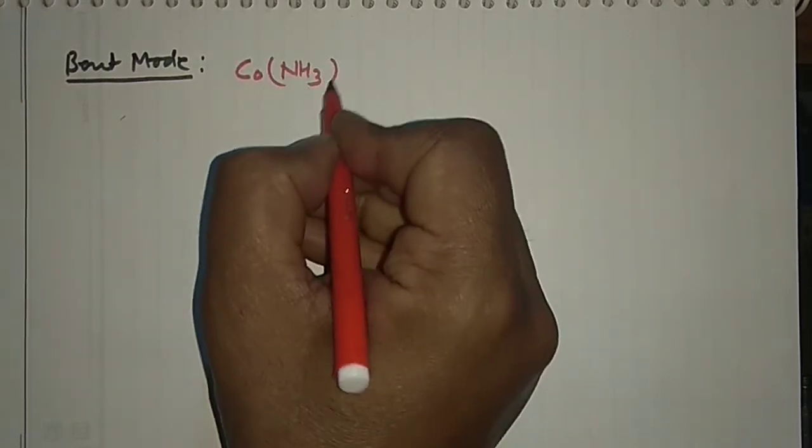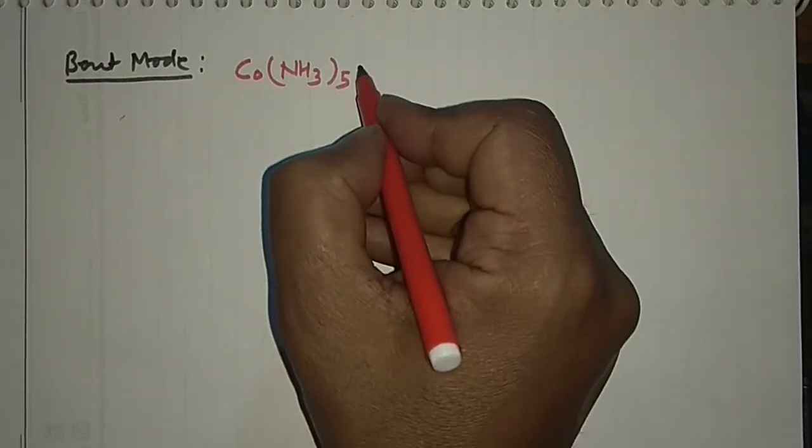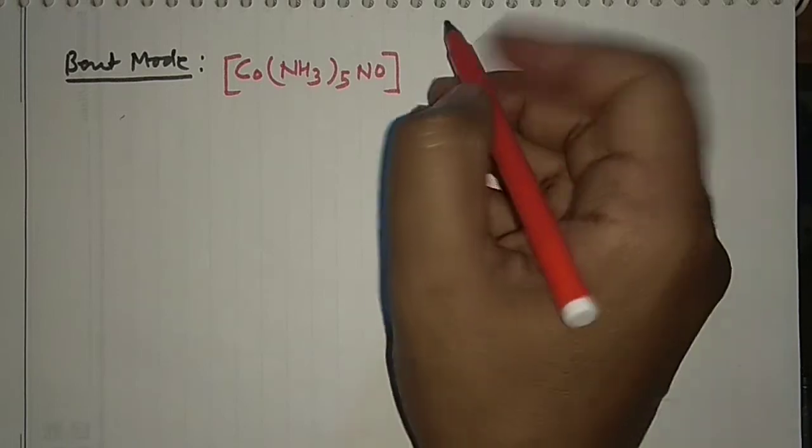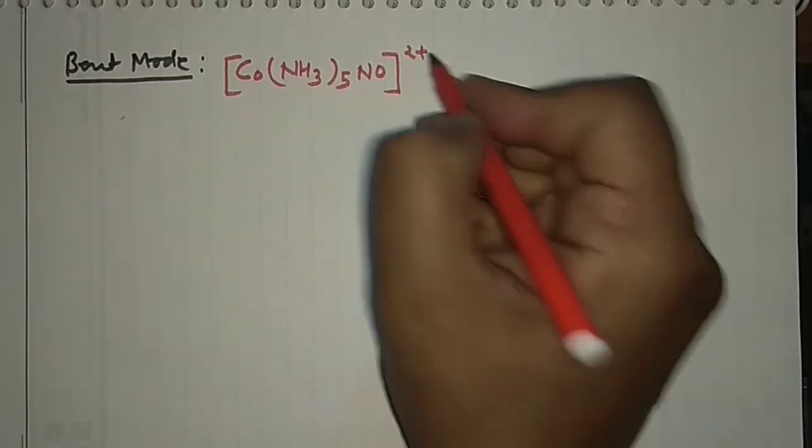So if you are considering the bent linkage, the bent kind of bonding, what you can do, guys, again, I can give you 1 or 2 examples for this one. Say you are having this, you can write here [Co(NH3)5(NO)]2+. See, you are having this compound and 2 positives over there.